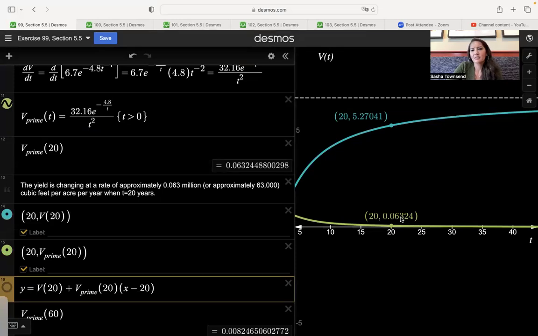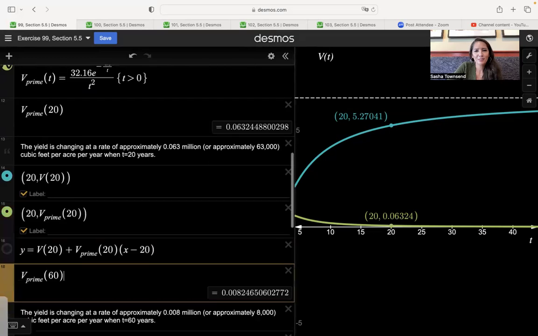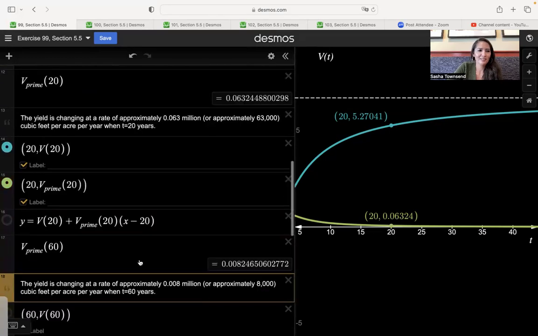So we're still getting 63,000 cubic feet per acre, but that yield is getting smaller and smaller as t gets larger and larger. And we don't have to graph a tangent line, but I always like to graph a tangent line. So if we want to, we can see that that's what the tangent line looks like there.